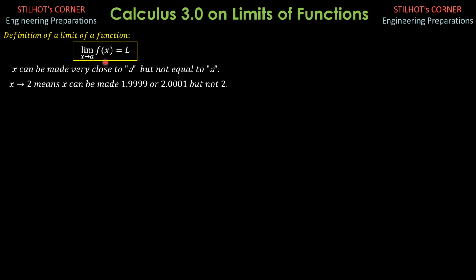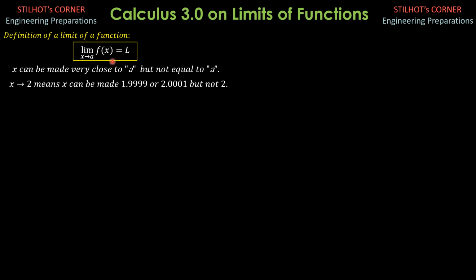If the function value when x is a is not equal to L, then that means that the graph of the function is not continuous. But the condition for limits is just that the left and the right hand limits exist and are equal to each other. Even if the function value when x is a is not equal to L, the limit still exists.